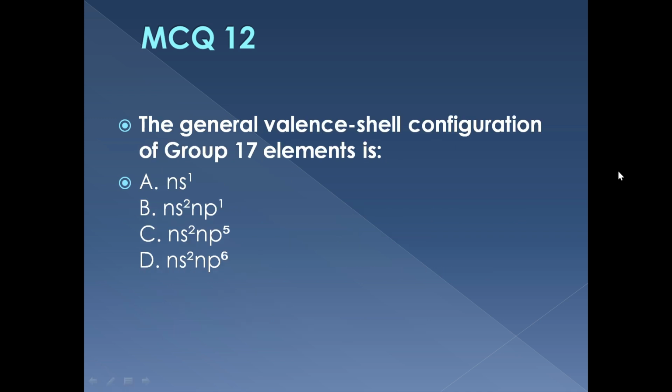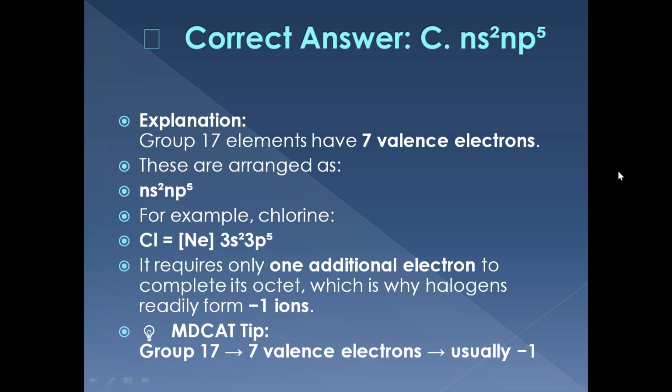MCQ 12. What is the general valence shell configuration of group 17 elements? Is it ns1, ns2, np1, ns2 np5, or ns2 np6? The correct answer is ns2 np5. Group 17 elements have 7 valence electrons and need 1 more electron to complete their octet.